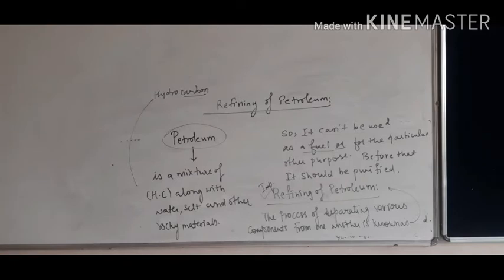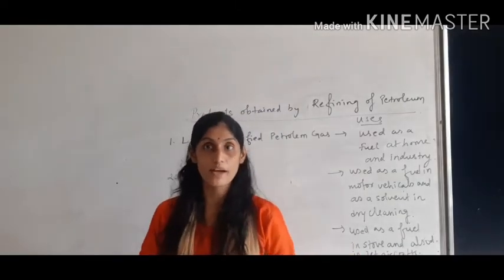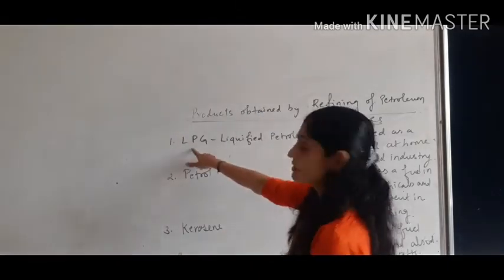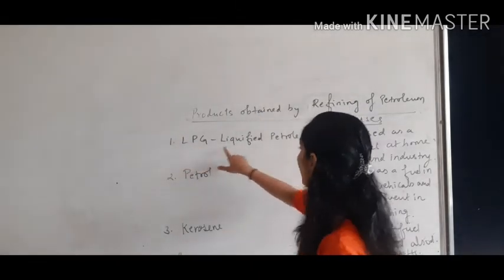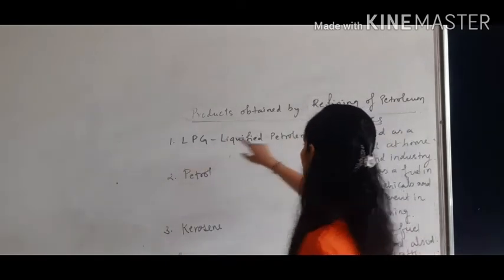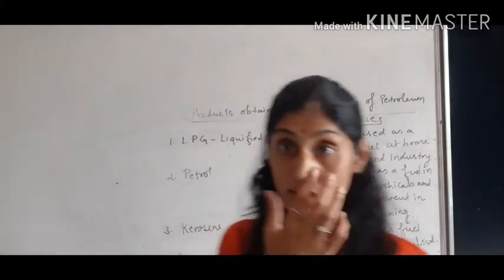Now we learn about the products one by one, that is, what products we are getting by the refining of petroleum. So children, here we learn about the very first three products which we are getting by the refining of petroleum. Very first you can see over here, that is LPG. LPG stands for liquefied petroleum gas. P stands for petroleum and G is there for gas. That means this is the gaseous form which we are obtaining from the petroleum.